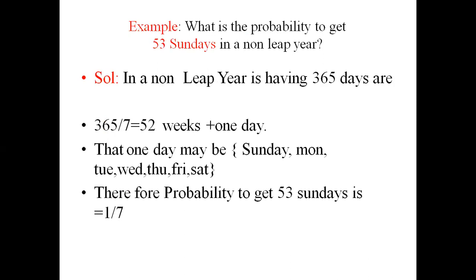Therefore, the probability to get 53 Sundays is 1 by 7: the favorable outcome is 1 and the total number of outcomes is 7.